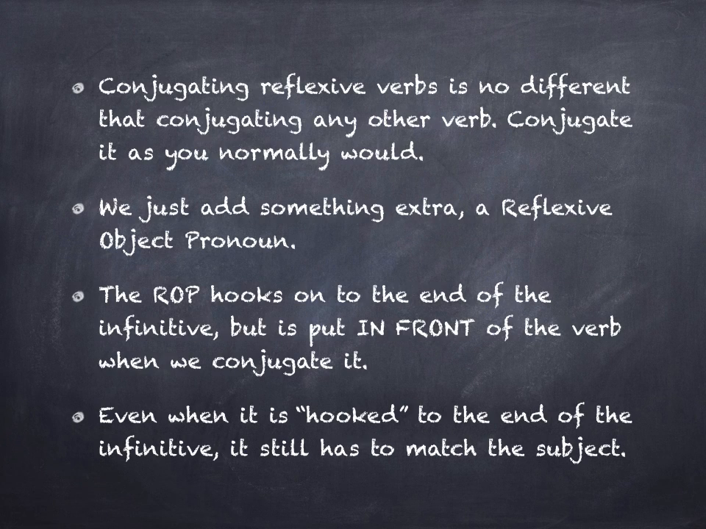Okay, so let's go over the things that we've learned. Conjugating reflexive verbs is no different than conjugating any other verb. You conjugate it as you normally would. We just add something extra, a reflexive object pronoun, to the verb. The reflexive object pronoun hooks onto the end of the infinitive, but we put it in front of the verb when we conjugate it. So on the end of infinitives, still got to change it to match a subject, but on the end of infinitives and on the front of conjugated verbs. And even when it is hooked onto the end of an infinitive, it still matches the subject.